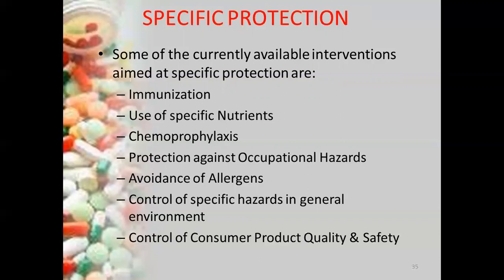We are avoiding the allergens. We are using the specific nutrients so that our body will have a good immune system. So these all will come under the specific protection interventions.